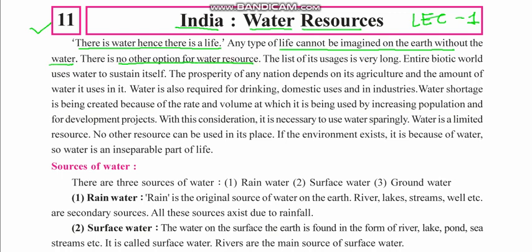It is said that you can live without food for many days, but you cannot live without water for a week or so. The list of its usage is very long.